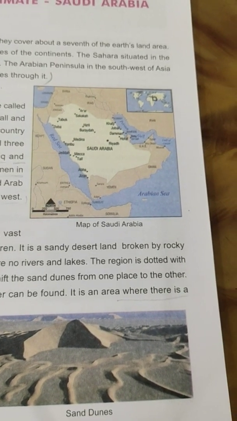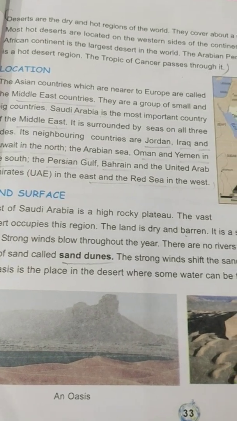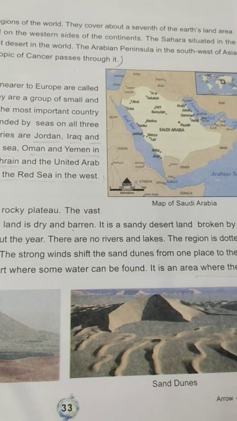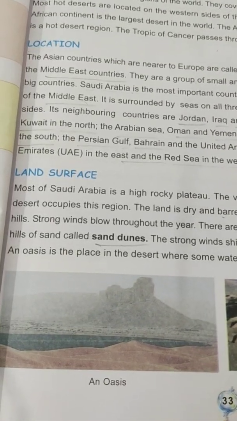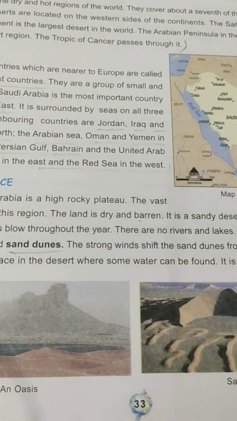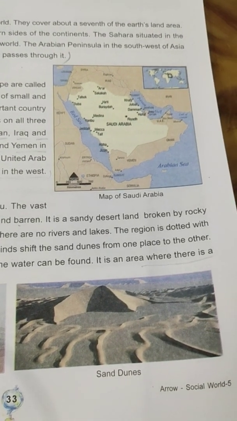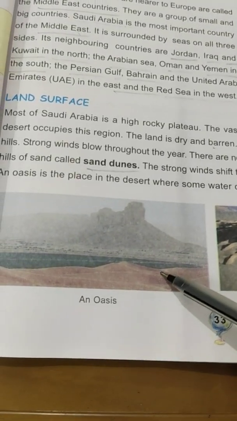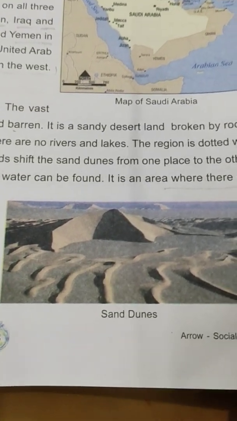The region is dotted with hills of sand called sand dunes. The strong winds shift the sand dunes from one place to the other. An oasis is the place in the desert where some water can be found. See children, the oasis picture, and here how the sand dunes look. So turn the page.